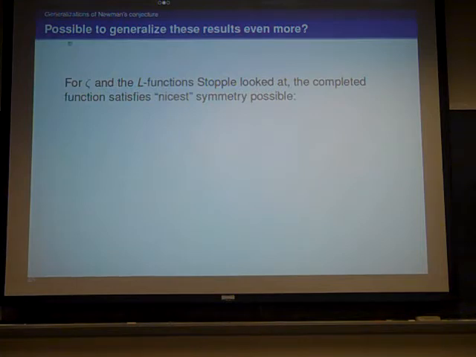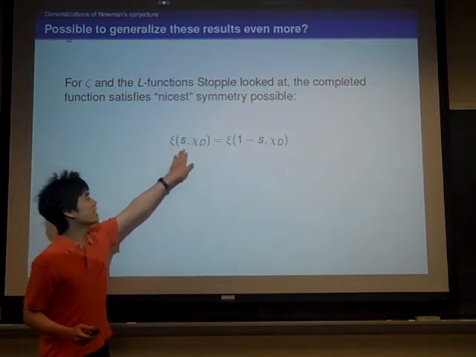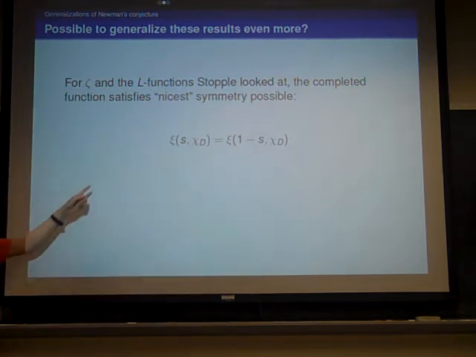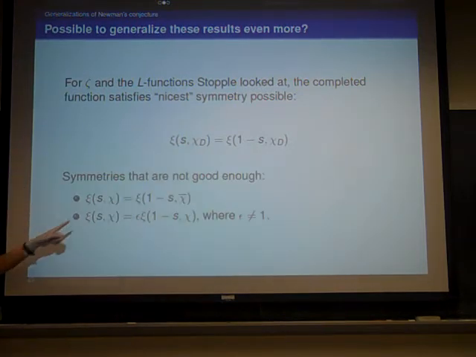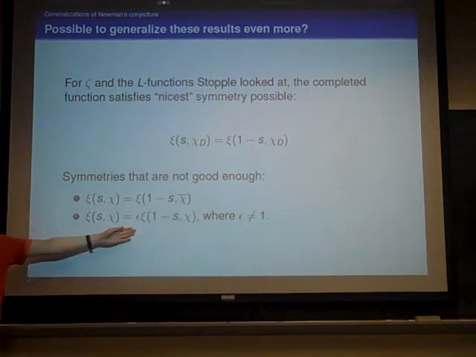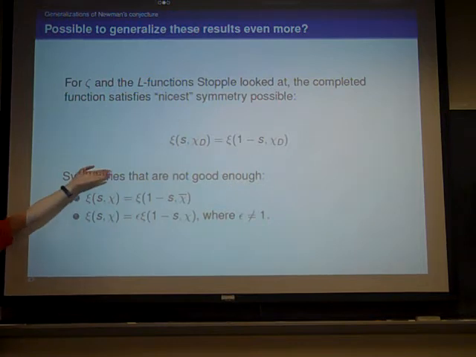So this summer, I started off by thinking about what was it that lets you generalize the Newman conjecture setup with the parameter t and all that. And it turns out that what we need is for the L functions to satisfy what I'll call the nicest symmetry possible. In other words, this s goes into 1 minus s perfectly. So most L functions will satisfy some kind of symmetry involving s and 1 minus s, but it won't be as nice. For example, if the L function is not self-dual, or if the root number is not 1, then we can't really do this setup.